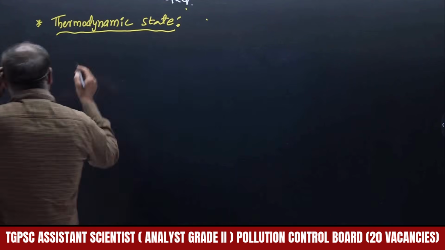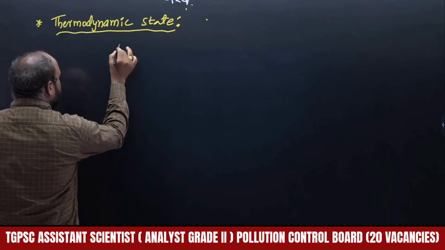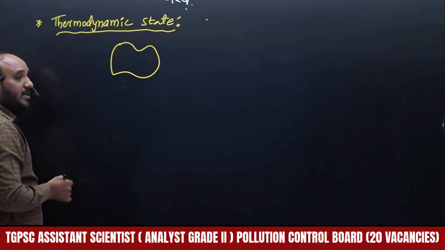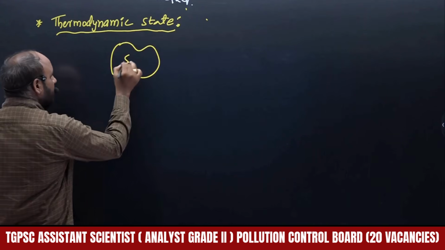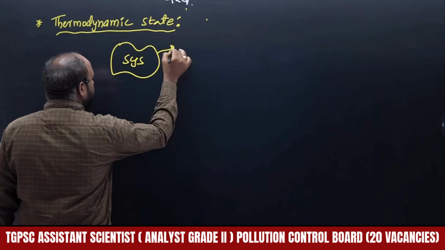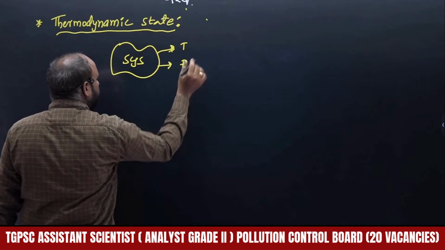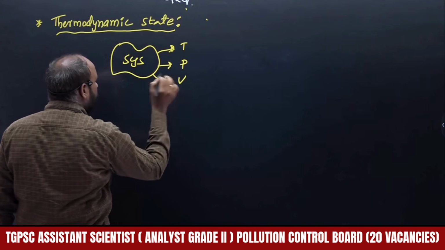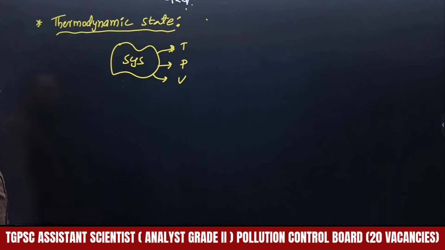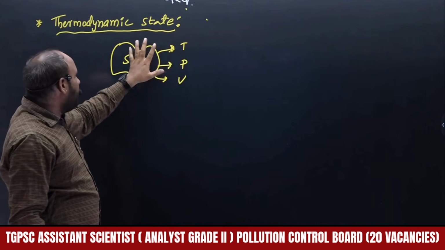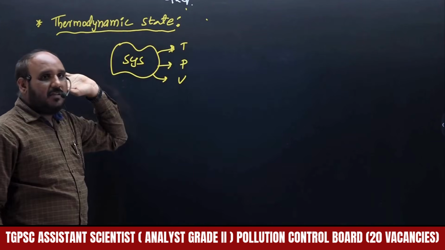What is meant by thermodynamic state? When the system is said to be present in a thermodynamic state, it is present at a certain temperature, a certain pressure and a certain volume. So temperature, pressure and volume describe the system, and that is the thermodynamic state.